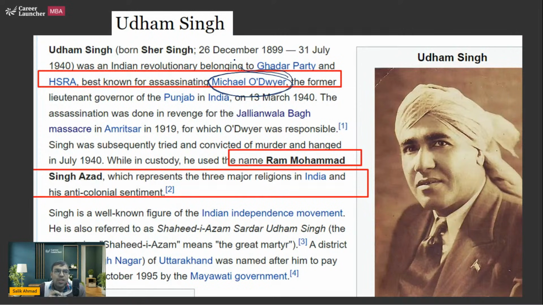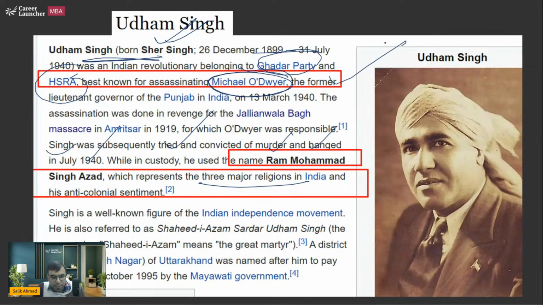When he went back to England, he was assassinated by Udham Singh. And he was from the Ghadar party and HSRA. I'm sure you must have heard about Udham Singh; I think we have seen films in this regard also. While he was in custody, he used to call himself Ram Muhammad Singh Azad, referring to the three major religions of India. Basically, he wanted to convey the message that we should be united right now, at the time when we are fighting the British. So that is what you should be knowing.